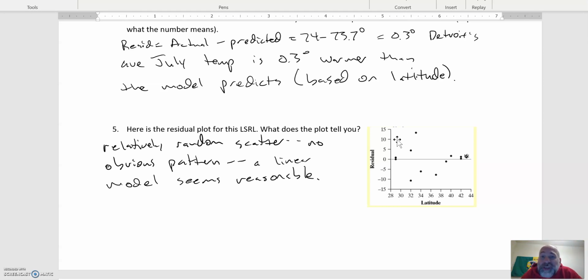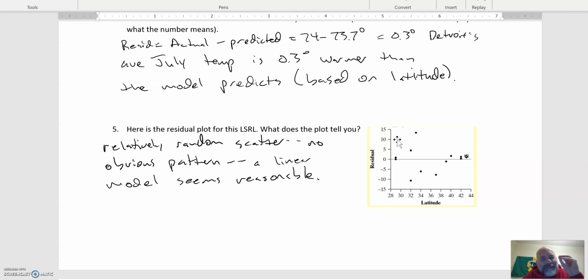And so, what are we looking for? We're looking for no pattern. We're looking for no obvious curve to the residuals, in the ways that the line is missing the points.